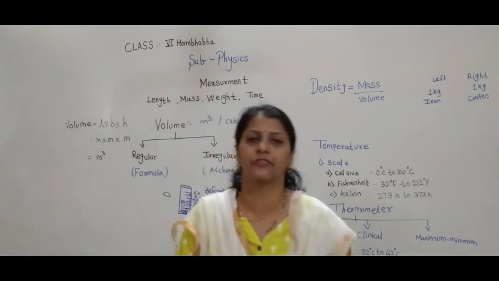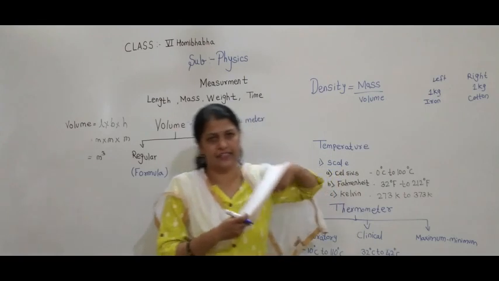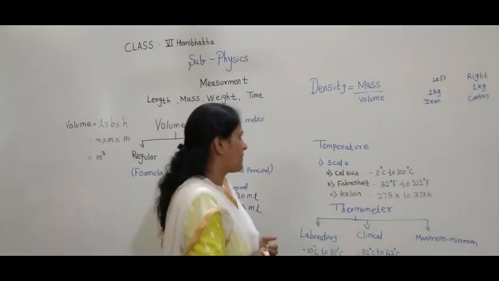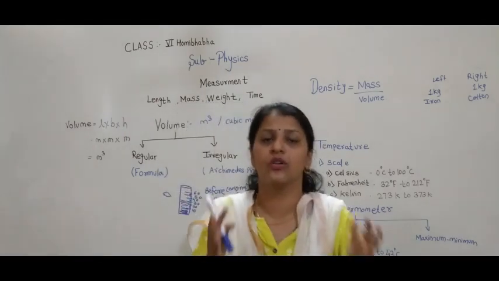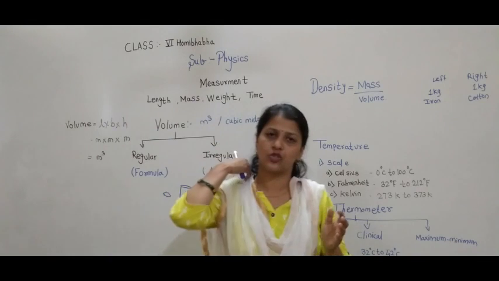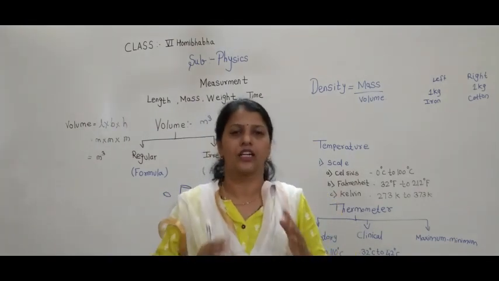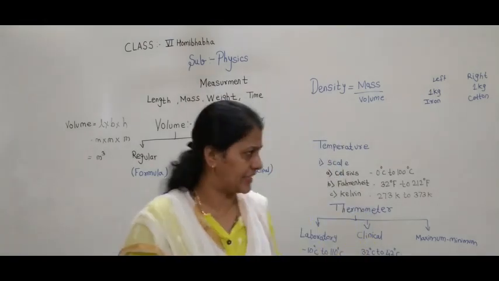Which are you going to feel heavy? Yes, of course, the 1 kg of iron. Am I right? So this tells you that density tells you whether an object is heavy or lighter.